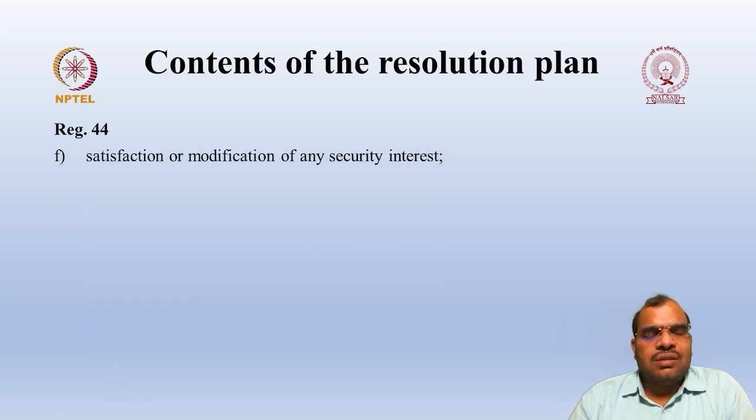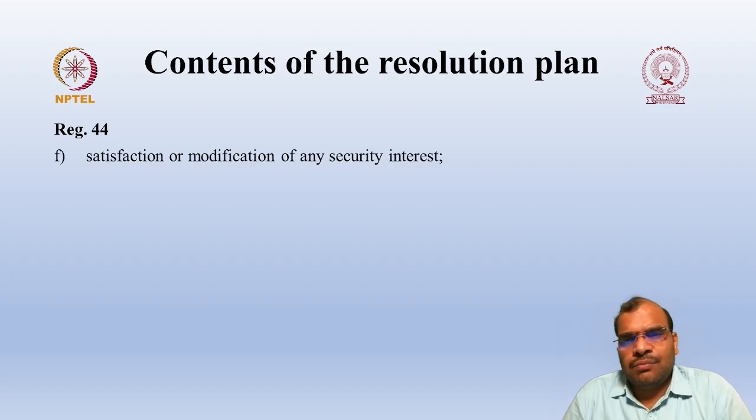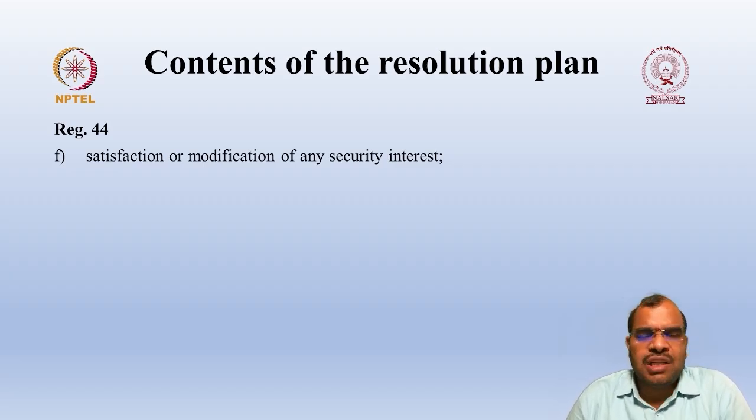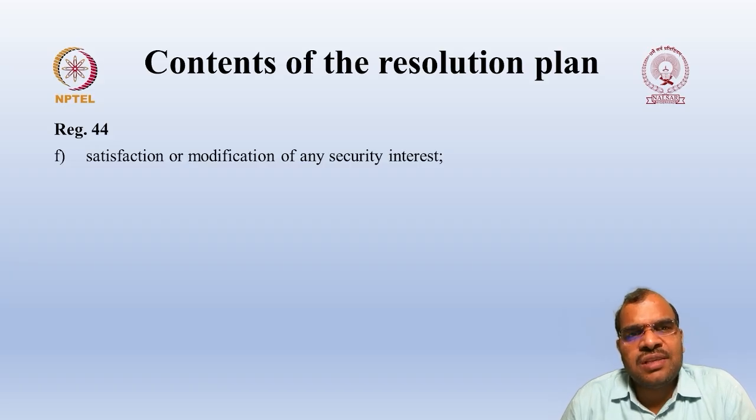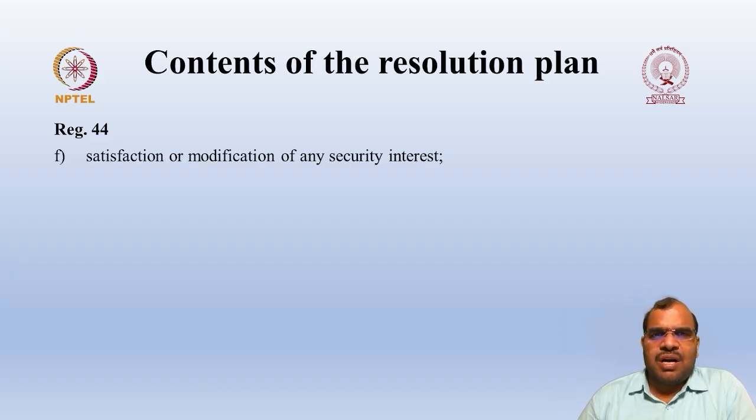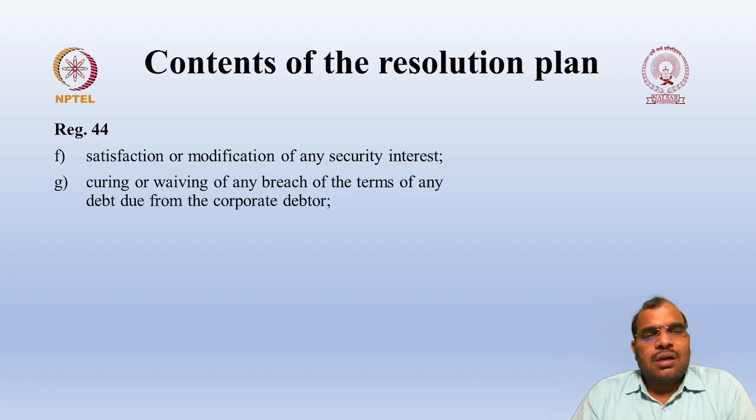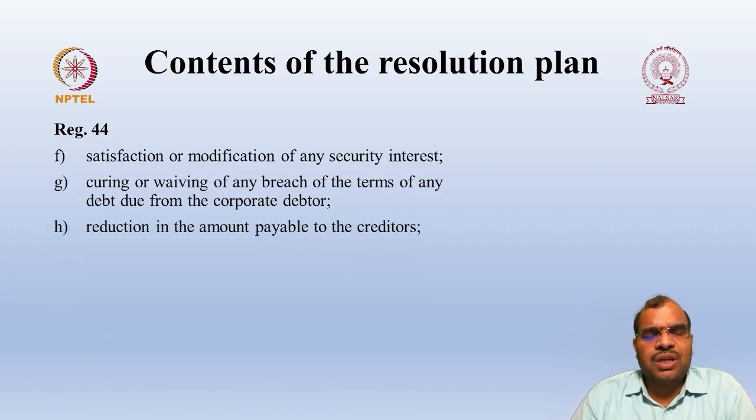Okay, then what are the other contents? Satisfaction or modification of any security interest. Maybe one of the lending institutions has given a loan and has already taken the charge. Now through the resolution plan you are satisfying or modifying the security interest. In such cases these things can be a part of the resolution plan. Okay, then curing or waiving of any breach of the terms of any debt due from the corporate debtor. So there is a possibility you can waive. There is a breach by the corporate debtor, but you are curing or waiving the breaches. So that is also possible.